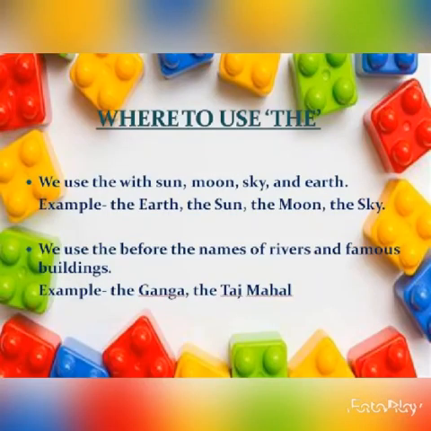Now where to use the? We use the with sun, moon, sky and earth. These are things which are unique in the universe. Example, the earth, the sun, the moon, the sky. We also use the before the names of rivers and famous buildings, like the Ganga and the Taj Mahal. We will never say a Taj Mahal or Ganga. It will be the Taj Mahal, the Ganga.